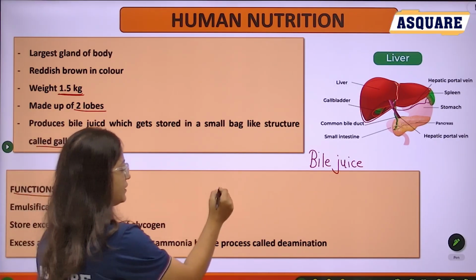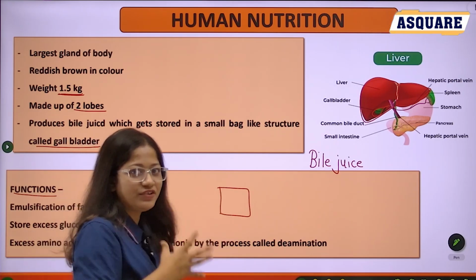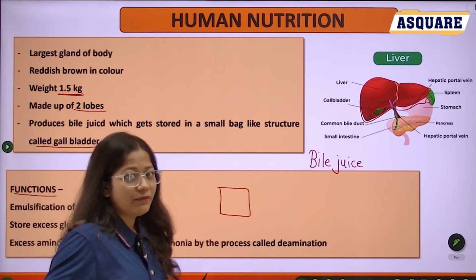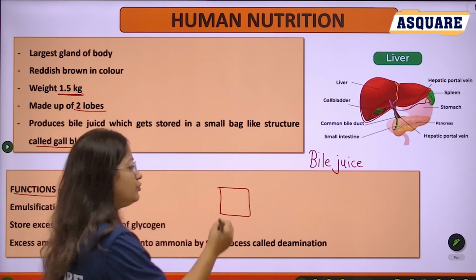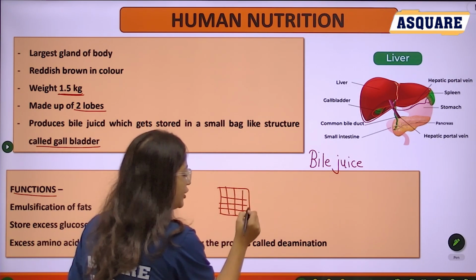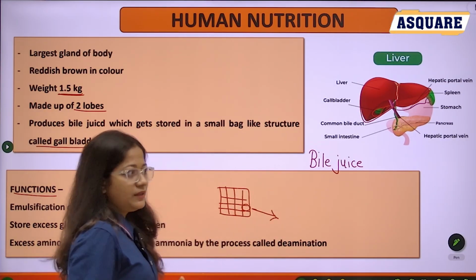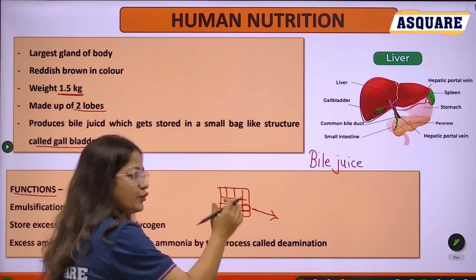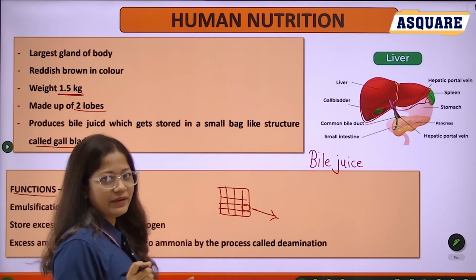Emulsification means, see, this is the fat molecule. As this fat molecule is large in size, it is not absorbed by our bloodstream. First, it is broken down into small particles, and these individual small particles are then absorbed by our blood. This breakdown of fat molecules into smaller particles, we call it the emulsification of fat.